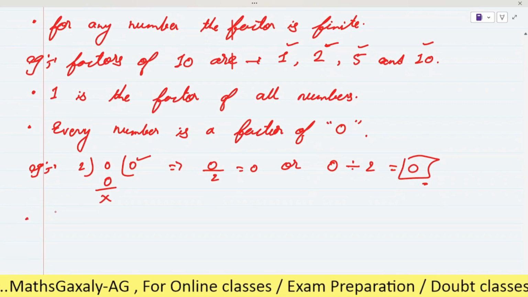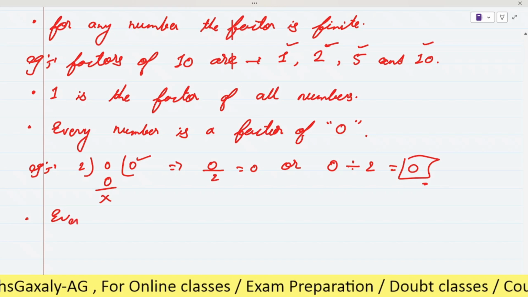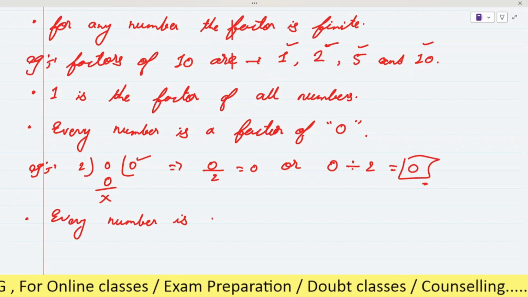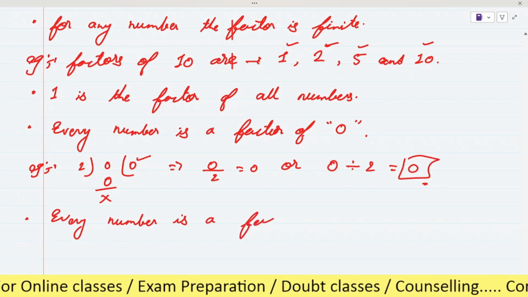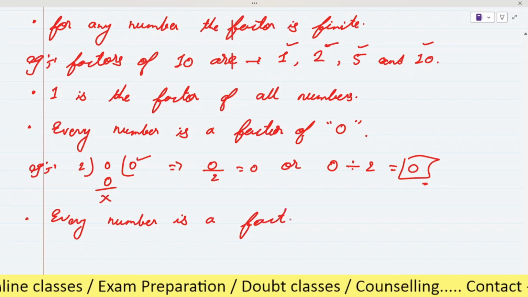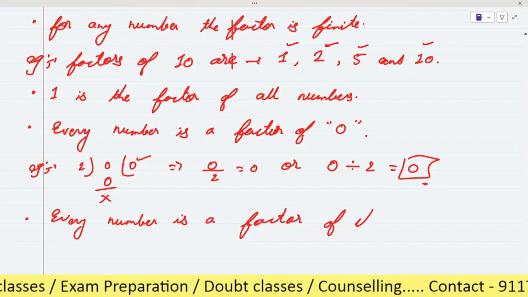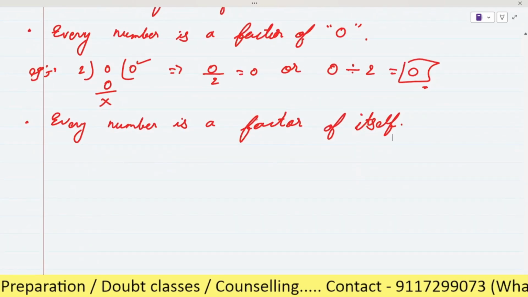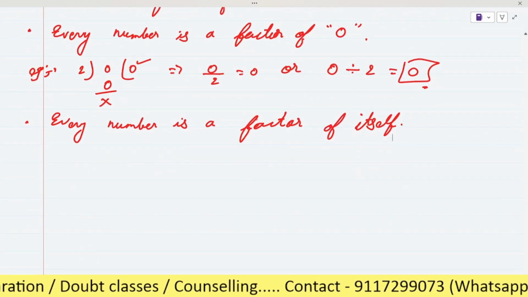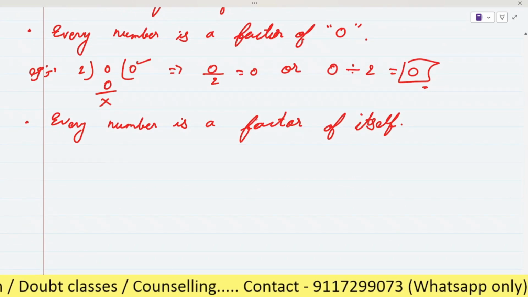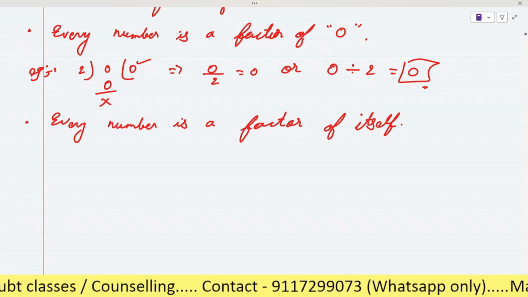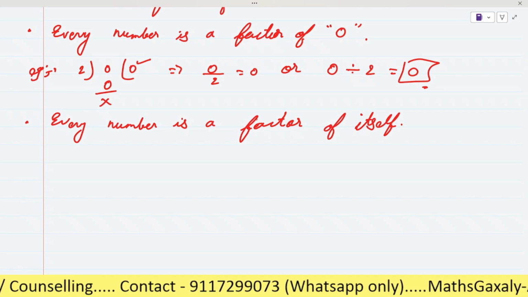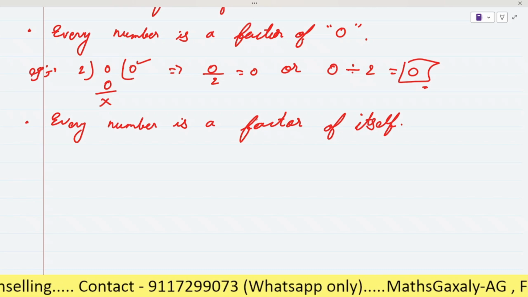Every number is a factor of itself, right? As you can see here, 2 can divide 2 one time, 4 can divide 4 one time, 13 can divide 13, the number itself, one time. So every number is a factor of itself.